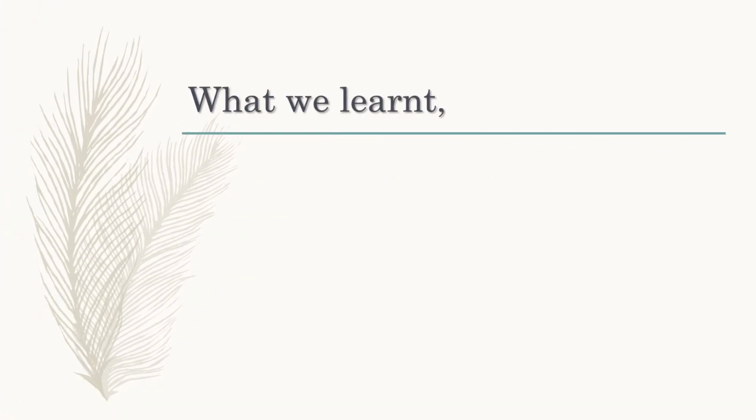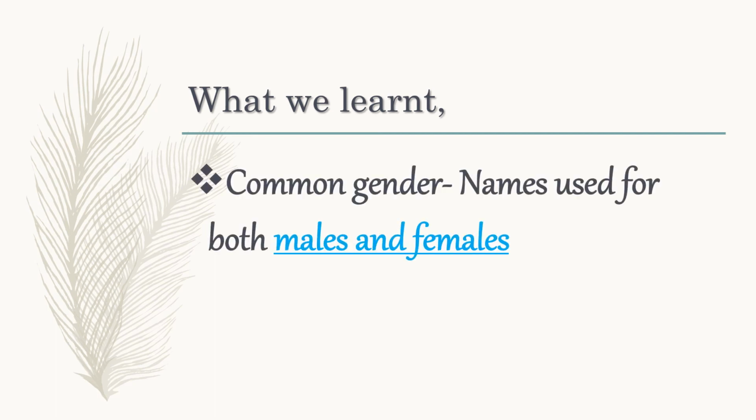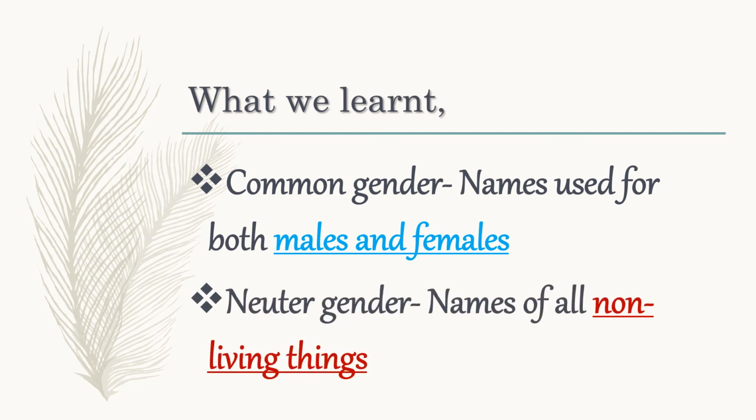So, what have we learnt in this video? We have learned the two types of gender, that is common gender and neuter gender. What are common genders? The names used for both males and females are the common genders, and the names of all non-living things are the neuter genders.